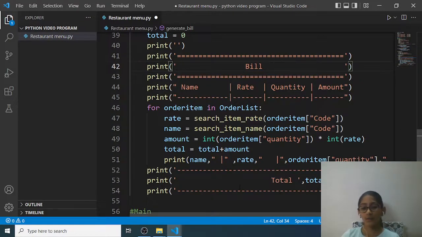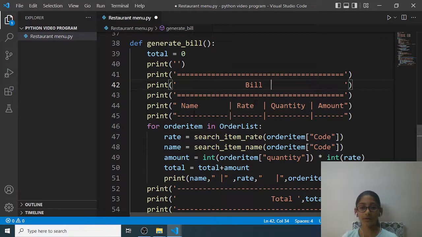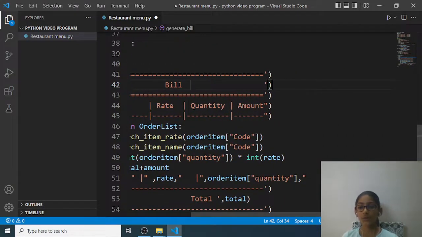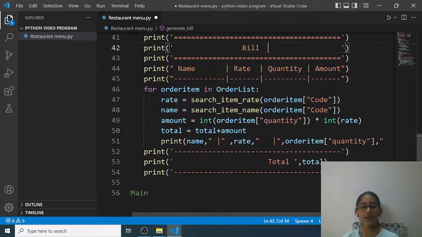Okay, simple. And here, whatever I ordered, in the name it will print all the names, in the rate it will print the rate of the items which I ordered, in the quantity it will print the quantity of all the ordered items, and in the amount it will print all the amounts of the items which I ordered. Next, it will print one line and then print total, comma, and then it will print the total which is my total, and then it will again print one line.